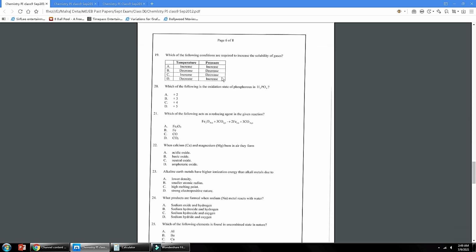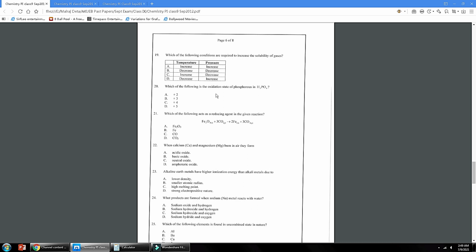Number 19, which of the following conditions are required to increase the solubility of gases? Gas solubility is increased when they are mixed together. Decreasing temperature will make the molecules come close together, and they will mix together. But increasing pressure will make the volume of gases decrease and molecules will come closer to each other. So we can say solubility will increase. So option D is the correct answer, decrease and increase.